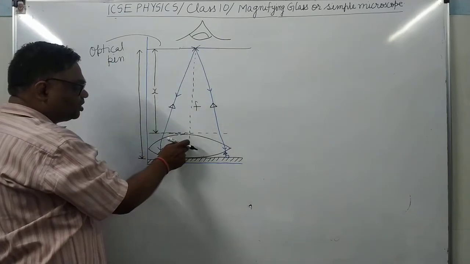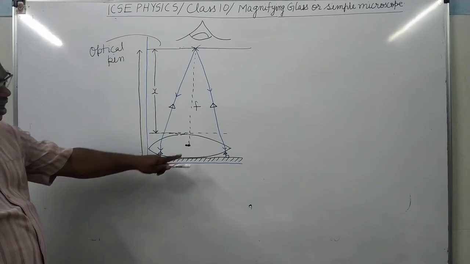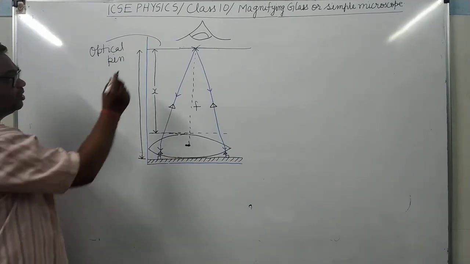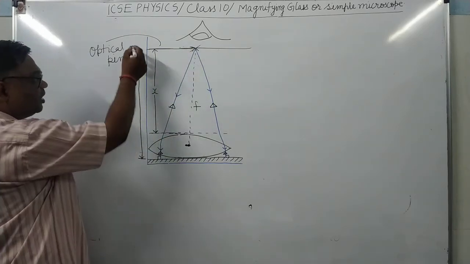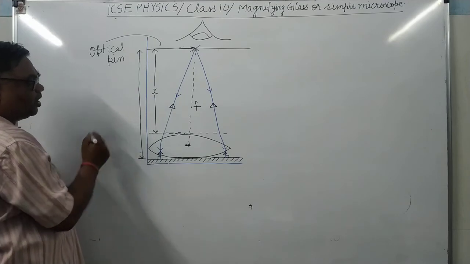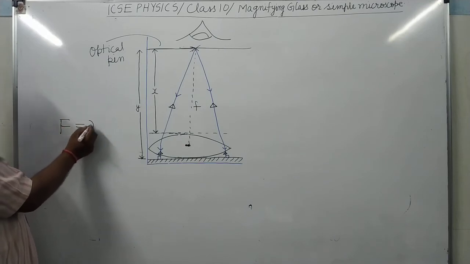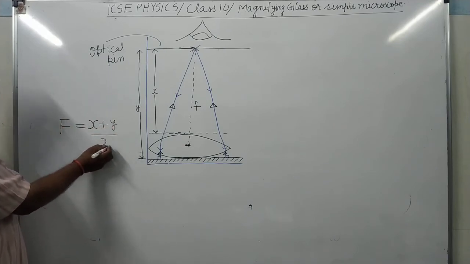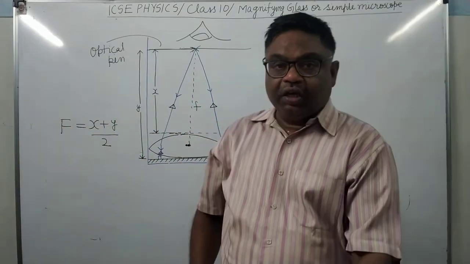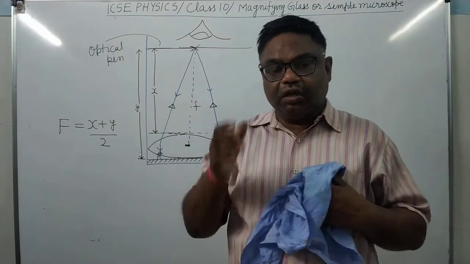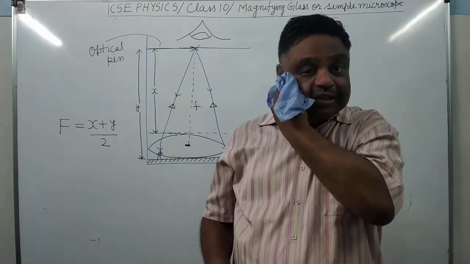From here to here this distance is the focal length, but we are not able to measure up to this point. So we will measure the distance of the optical pin first from the top of the lens and then from the bottom of the lens, meaning from the plane mirror. Suppose this distance is y. So what will be the focal length? Focal length will be equal to (x plus y) upon 2. It's clear? If you perform this experiment accurately, you will be able to get the exact focal length.